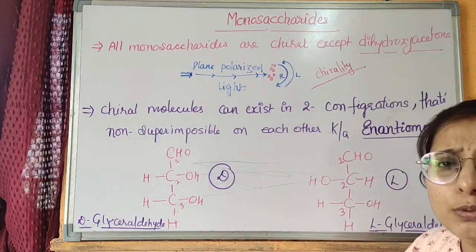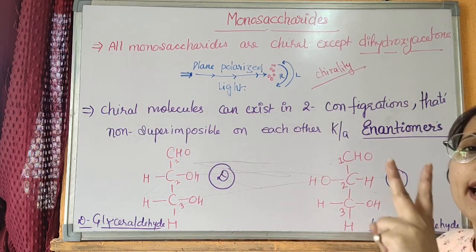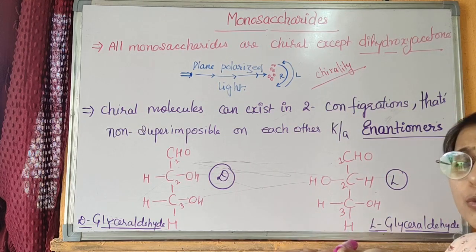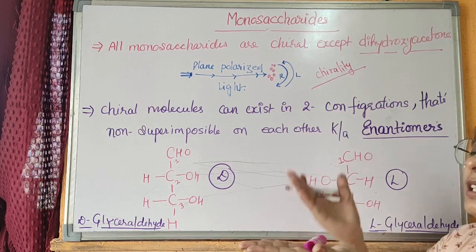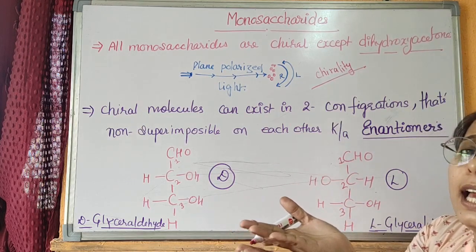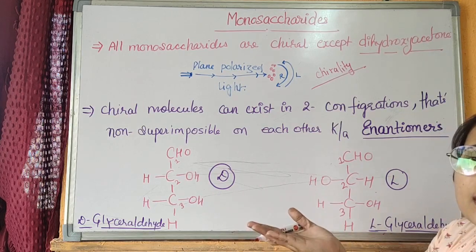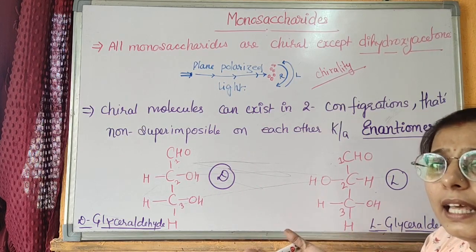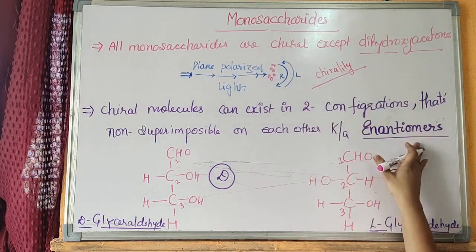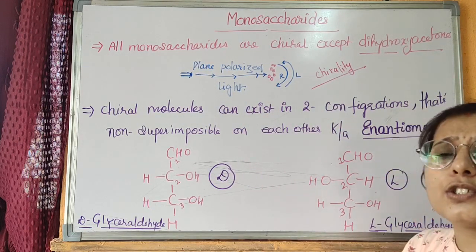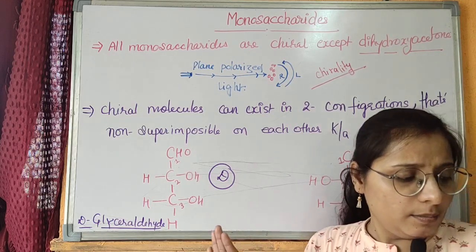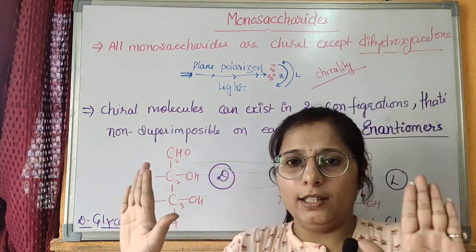All the chiral molecules of a monosaccharide can have 2 configurations or 2 structures, and the first configuration is non-superimposable to the second configuration, and both of the structures are called the enantiomers of that monosaccharide. The enantiomers are those structures of monosaccharide that have 2 structures, means D configuration and L configuration.